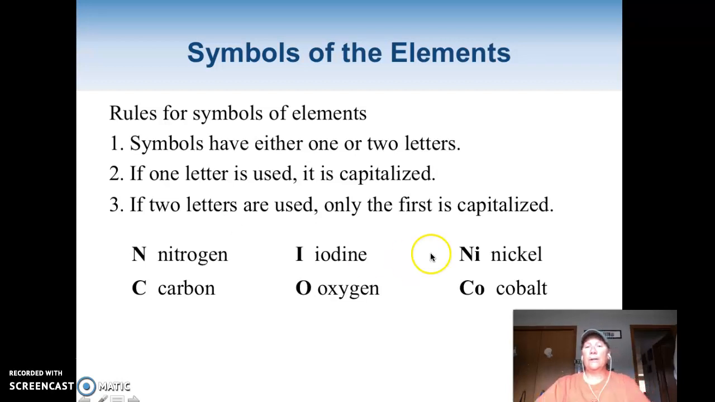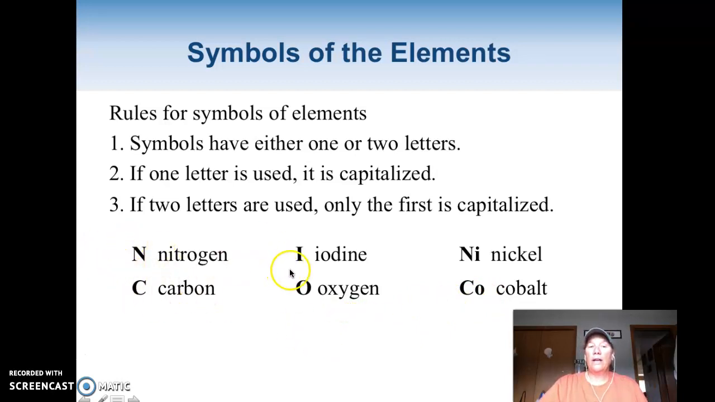Like if you looked here, if you got lazy and you write cobalt as capital C, capital O, that's not cobalt. That's carbon and oxygen together, carbon monoxide. So it's really important that you write them correctly. Okay, and a lot of these make sense too. Nickel, Ni, cobalt, Co. There's a lot of them. Argon, Ar. Those ones make sense.